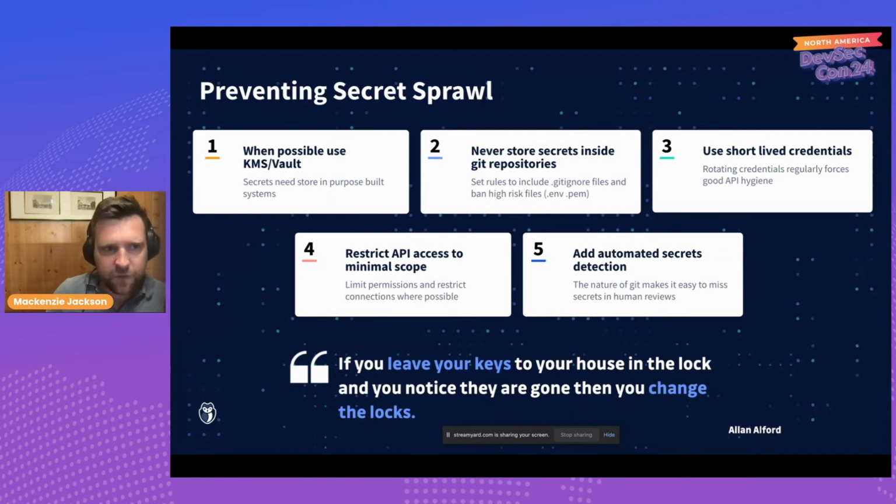There's big tools like Vault. There's key management systems that you can use if you're using cloud services. Understand what tool is going to be right to use. And here's the key. Make sure it's usable so you actually use it.